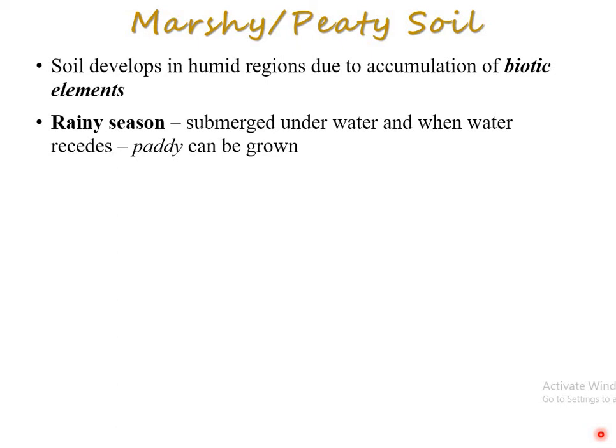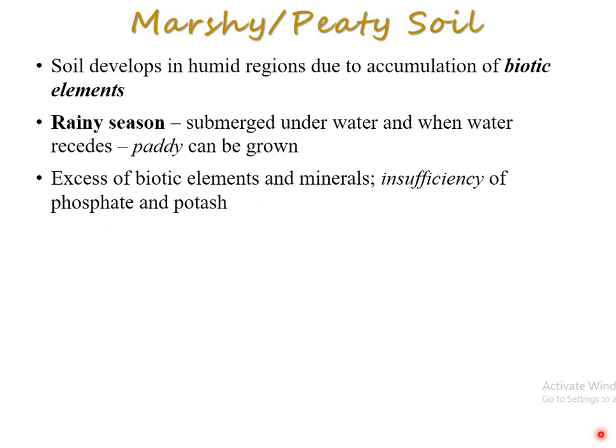So in the rainy season, at that time the particular soil is submerged under water, and then after the water recedes, paddy can grow with the help of different things. This type of soil has excess of biotic elements and minerals, right? But it shows deficiency. Less things in the soil are phosphate and potash, right?